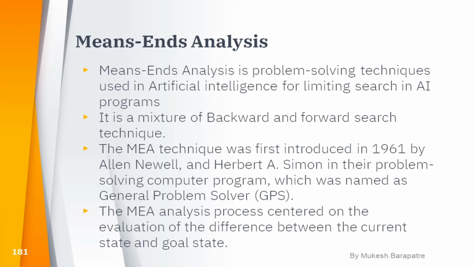The MEA search technique was first introduced in 1961 by Allen Newell and Herbert A. Simon in a problem solving computer program named General Problem Solver, also called GPS. The MEA process centers on evaluating the difference between the current state and the goal state. We find the difference between the current state and the goal state, divide that difference into sub-parts, and then solve the problem.